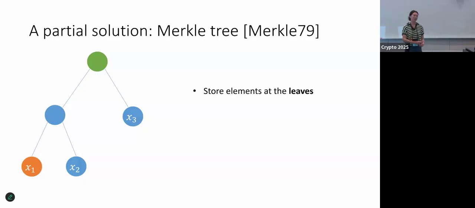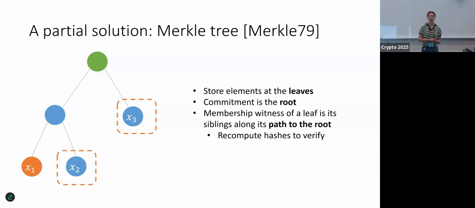A common solution for accumulators is what's called a Merkle tree, which you've probably seen. Here we just store the elements as the leaves of the tree. The root is the commitment, and the membership witnesses are the siblings along the path from the leaf to the root of the tree.